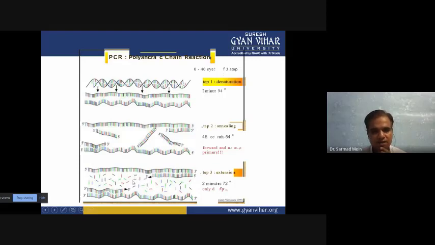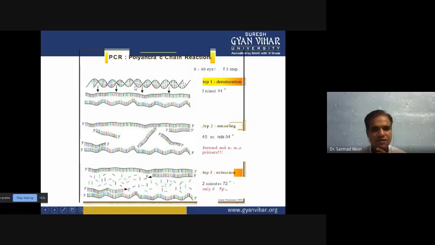So Taq DNA polymerase we can use in the PCR, so the polymerization speed is very fast. It will finish the polymerization within 2 to 3 minutes. So the temperature we have to put is 72 degrees. Then again the first step will start. So this cycle will repeat again and again.